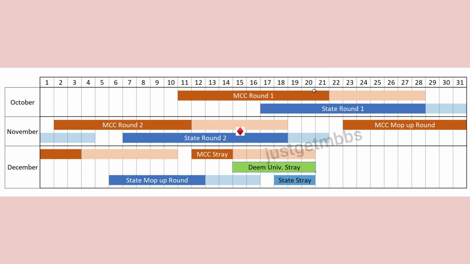This will happen in each college separately. Every college will conduct their own counseling. So if you are interested in a particular college, you need to register with them and visit their college on a particular day so that you may be able to get a seat, depending on the number of vacancies. If there are, say for example, Ramachandra deemed university, let's say there are 2 seats vacant. Then Ramachandra will announce a date on which you need to come to the college. Then you need to go to the college on that particular day. And for 2 seats, if 20 candidates come for counseling, then the top 2 ranked candidates who come to the college on that particular day will be given the seat. Okay, that is the stray vacancy round.